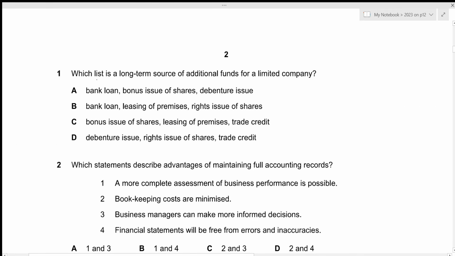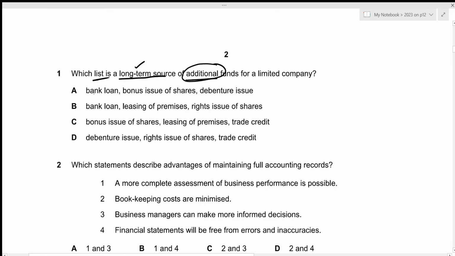For the first question, which list is a long-term source of additional funds for a limited company? So we're looking for a long-term source. So it should be used by our limited company for more than a period of 1 year. Then we're looking for additional funds. It means that we should not be looking for the funds that already existed within the business.